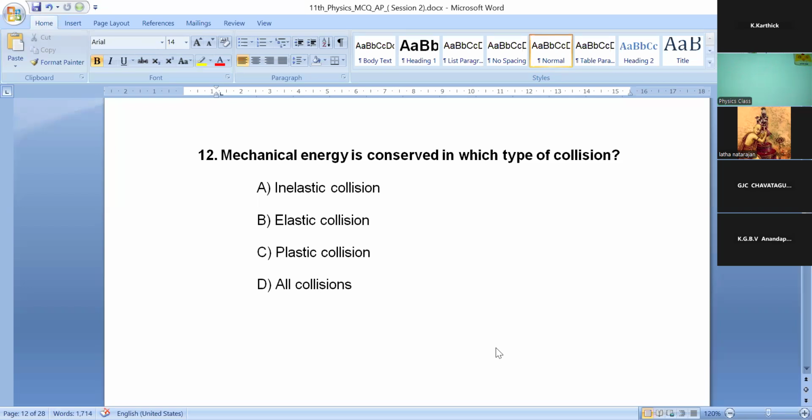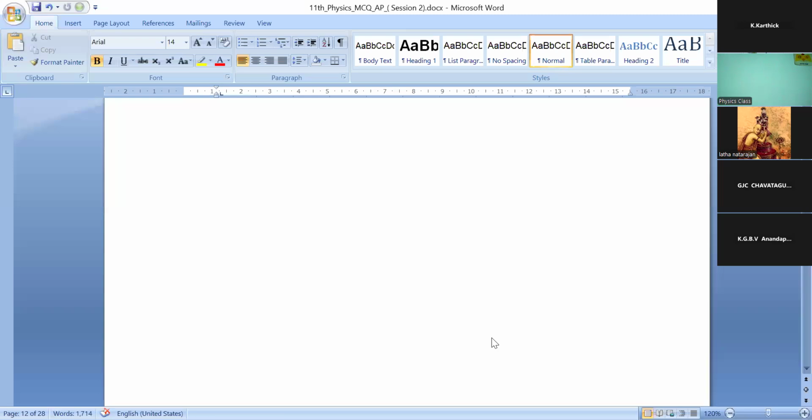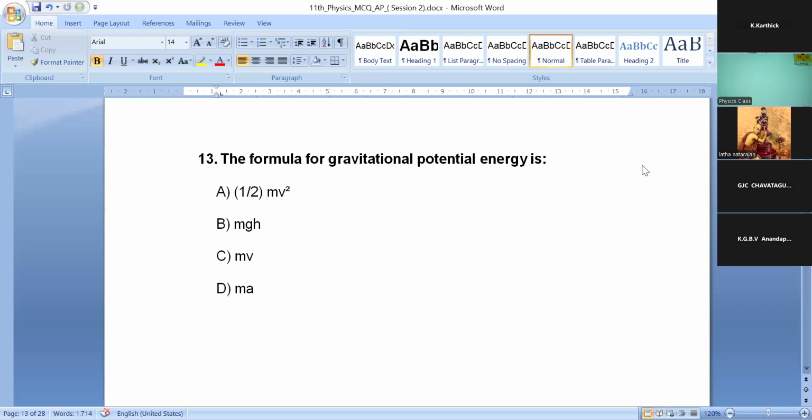Okay. Time's up. We will move into the 13th question. Very easy question. The formula for gravitational potential energy is: half mv square, mgh, mb, ma.